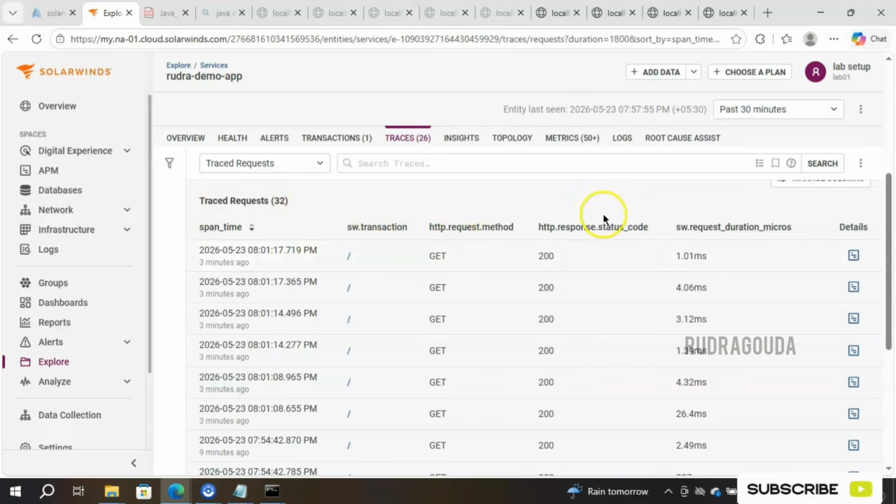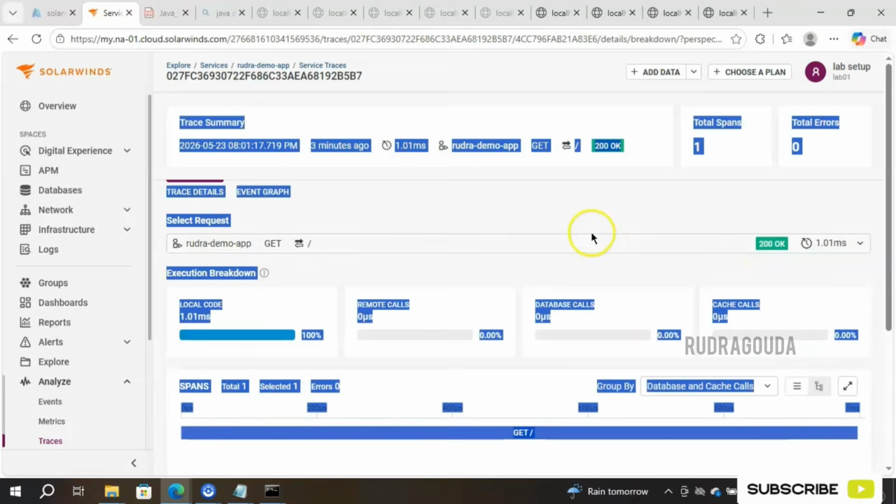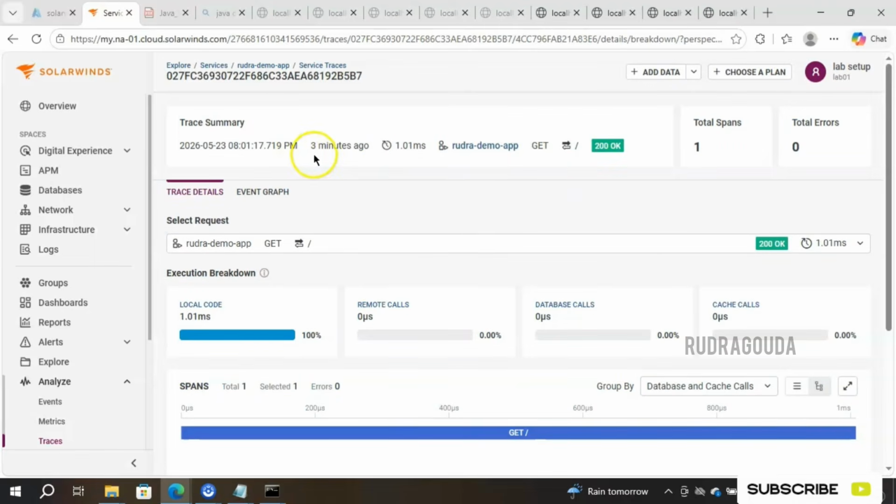So we were using the GET method, response code is 200, duration of the micros is 1.01 milliseconds. If you want to know the detailed information, the trace information that happened at this particular time, then click on the details. It will open the next section. It will give the detailed information of that particular trace. Okay, you can see, right, it happened 3 minutes ago, and then app name is this one, and API, that is response code, is 200. That means okay, total spans count is 1.